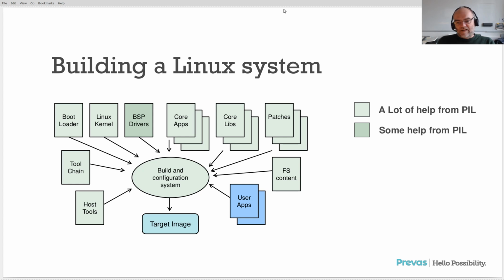And the dark green color is where we get some help from Peel. That is the BSP drivers, because all hardware is different, but most of the peripherals have BSP drivers that are close to something else. So we get some help from the fact that we have been doing this for a long time when we use Peel. So that is a typical setup.